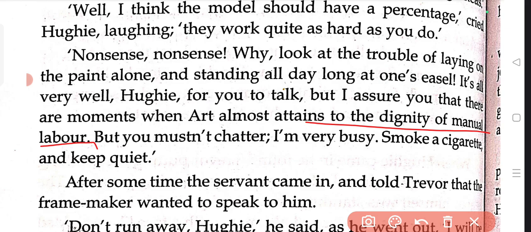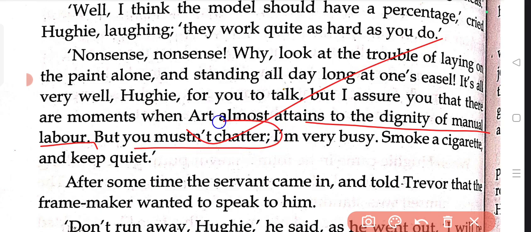I am also thinking about everything, what color, and how to make that same color of the clothes that person is wearing, and to portray not only the picture but also the emotion. Artists bring out the emotion throughout their picture, right? If the real beggar man has a piteous look on his face, that same piteous look must be there in the picture also. So then who is working harder? It's the artists, right? That is what Alan is trying to make Huey understand, that we the artists are working harder than those models who are just posing for us.